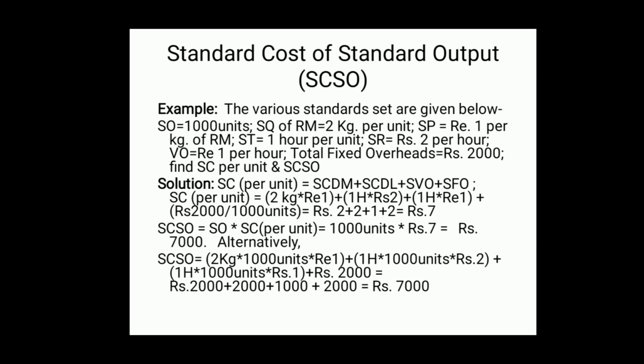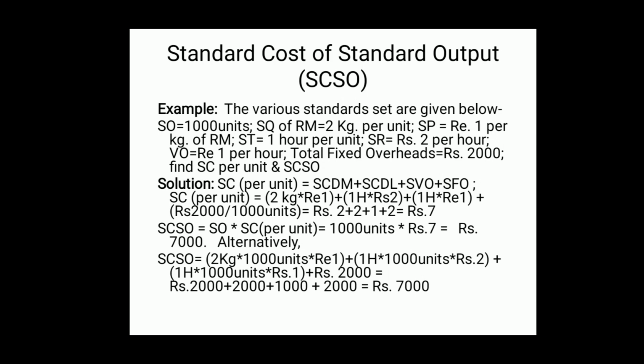SQ of raw material, that is 2 kg per unit. It means that 2 kgs of raw material are required to produce 1 unit of output, that is SQ 2 kgs. Next is standard price, rupee 1 per kg of raw material. That means to buy raw material, we have to pay 1 rupee, that is standard price.